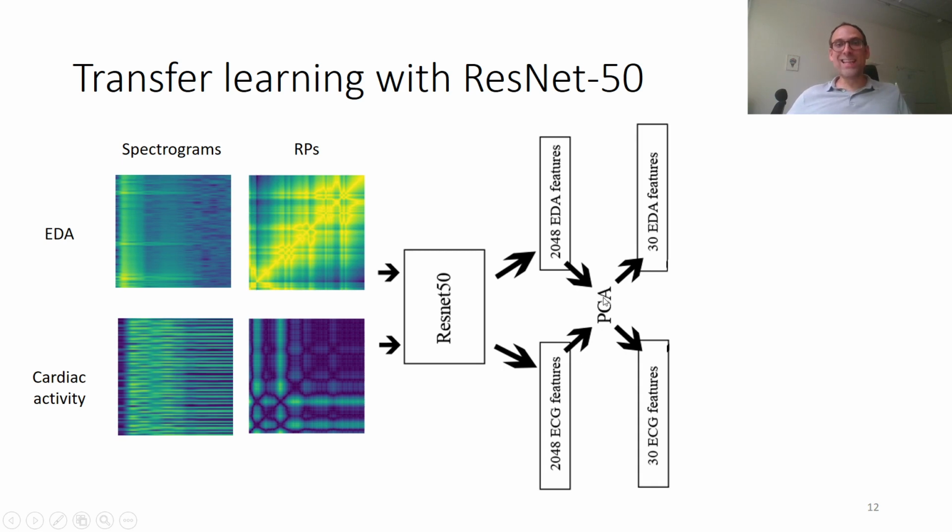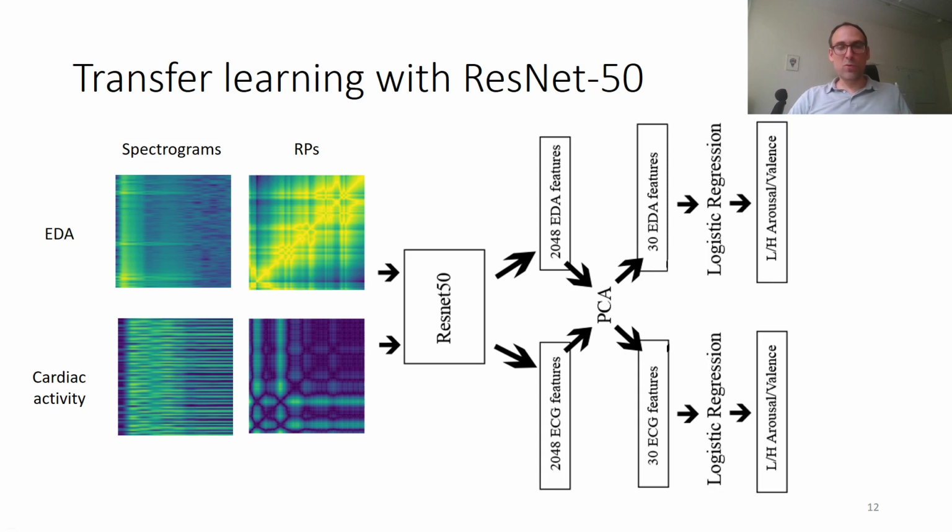The PCA was done independently for the two types of signals so that we obtained 30 EDA features and 30 ECG features. And then these features, as I mentioned before, were fed to a classical machine learning algorithm, logistic regression in this case, to predict either low or high arousal or valence.